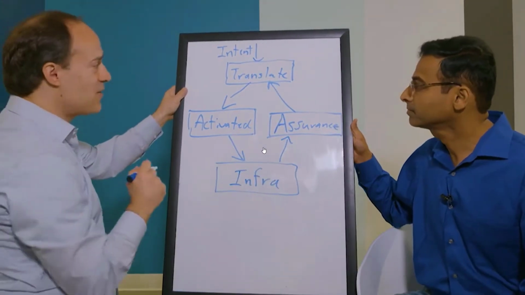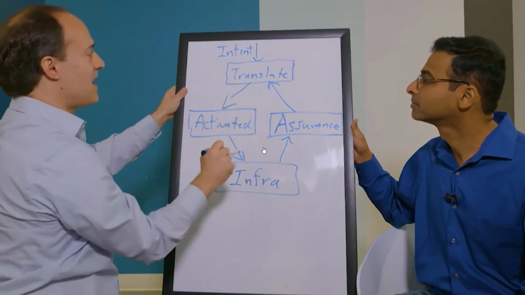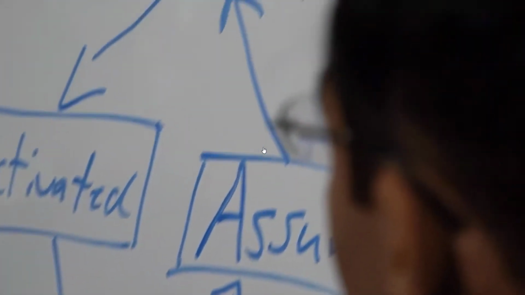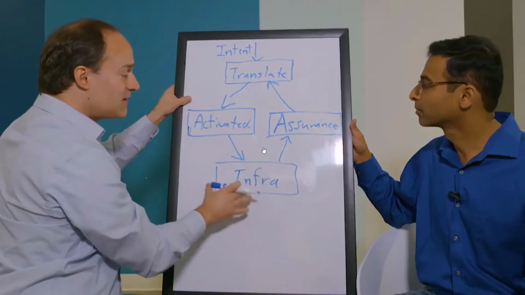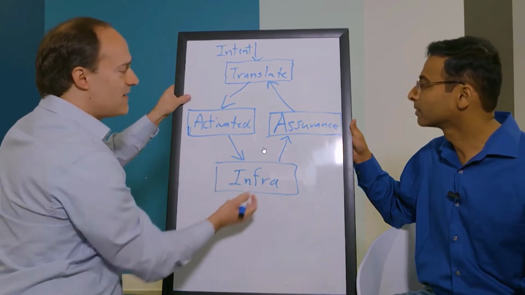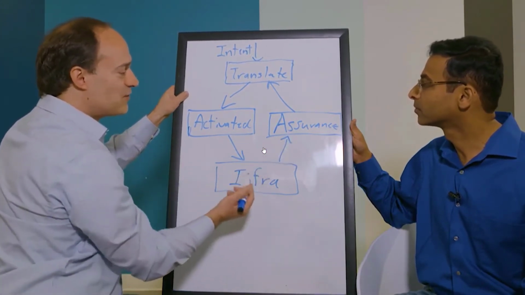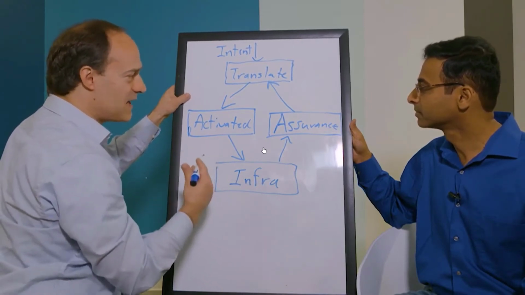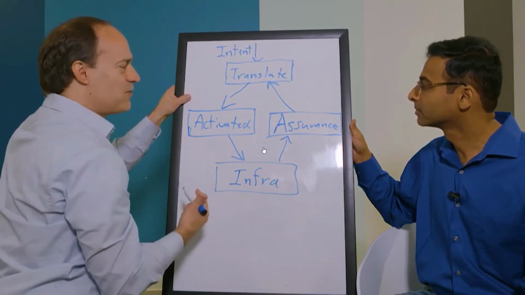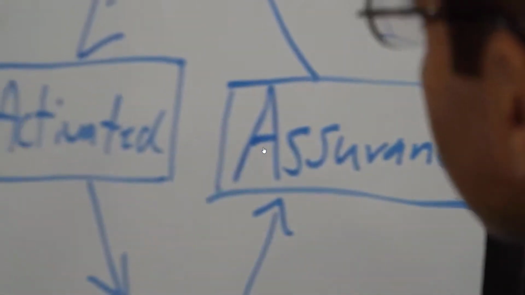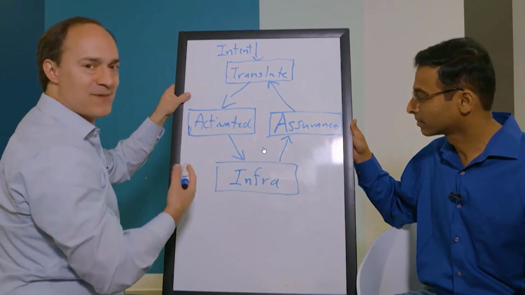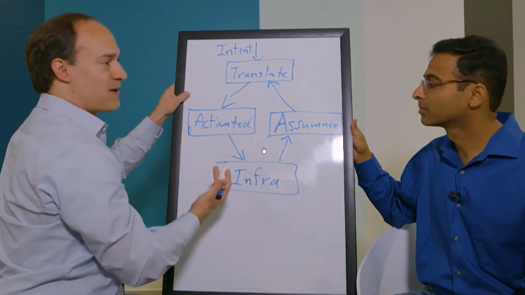Now what's interesting here is that AI comes into play in all these different boxes. Once the intent has been activated on the network, we want to check, is the network operating as intended? And that's the goal of assurance. So what assurance does is it gathers huge amounts of data and performs various analysis of data, behavioral analytics, and so forth to determine, is the network behaving as it should, or is there a problem? If there's a problem, where is the problem? What is the root cause of the problem, and how can we fix it?